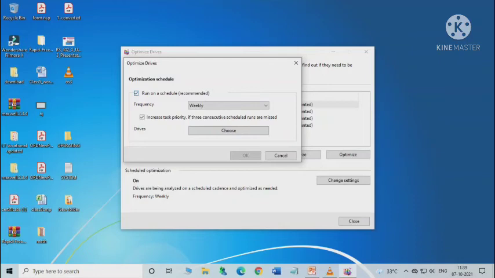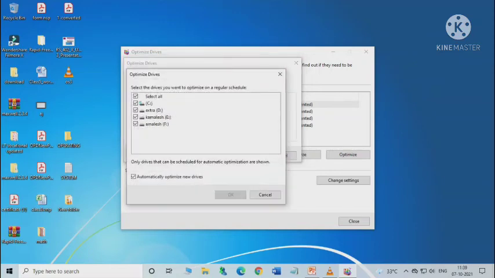Here you can see the optimization schedule window. Click on the checkbox adjacent to the run on schedule recommended option, then select the frequency at which you want to run the optimize drives program. We can select daily, weekly or monthly. Here all the options are available.